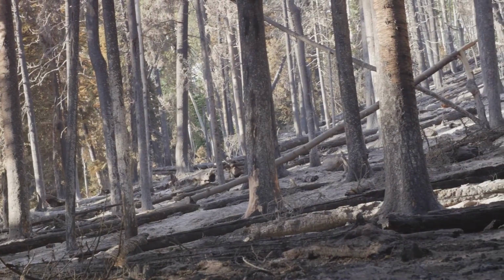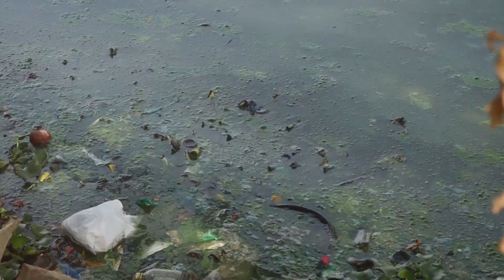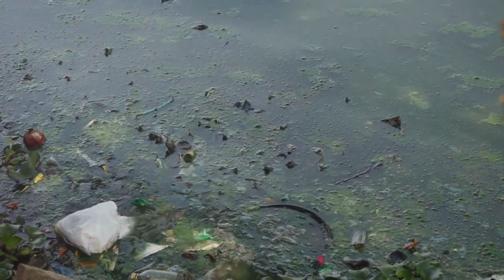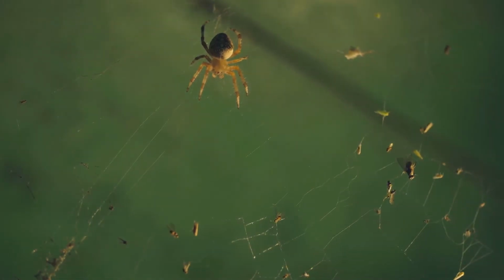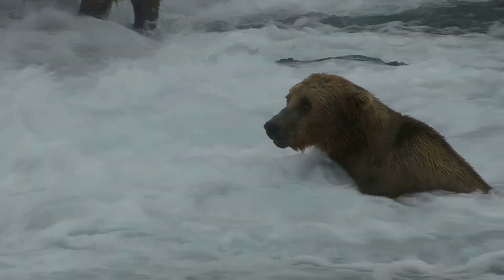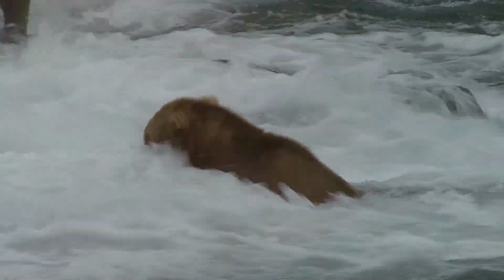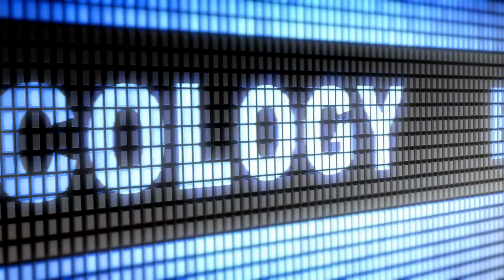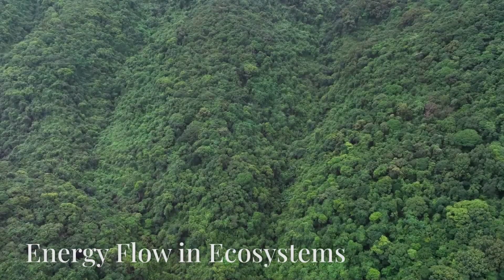But what happens if something changes in the ecosystem? How does that affect the flow of energy and the cycling of matter? In this lesson, we're going to explore how changes in an ecosystem can affect the food web, a system that shows how energy moves from one organism to another, and how matter cycles through the environment.